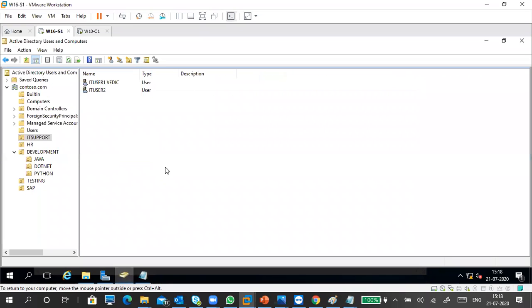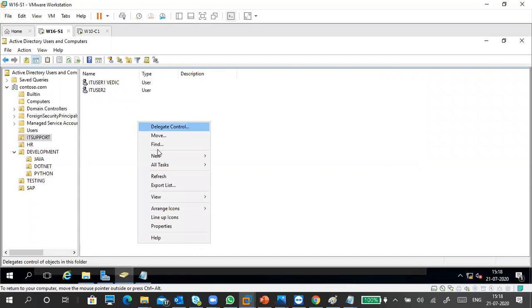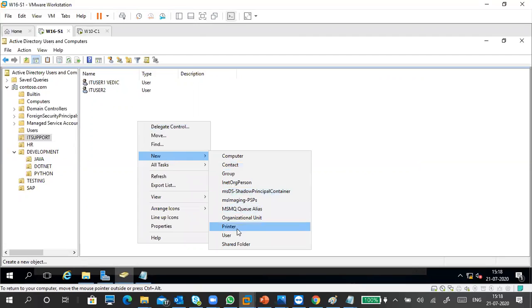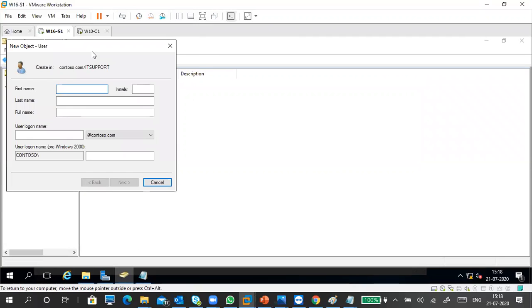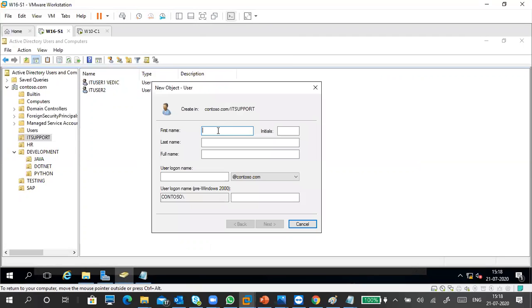Now I'm going to my Users and Computers. Here I'm going to create a new account. The account name is new user. I'm creating it in the user, just our user one, just for our understanding.